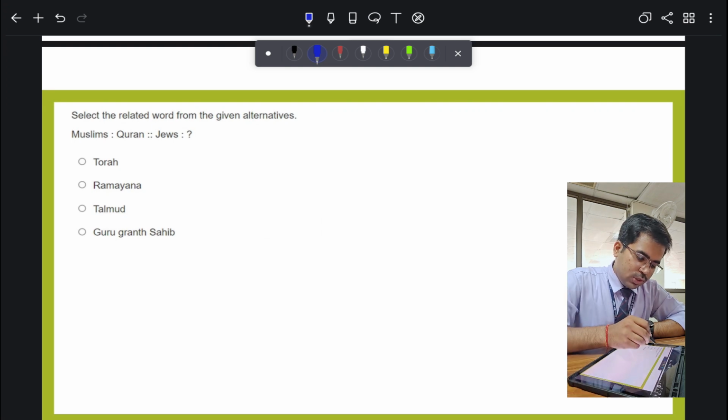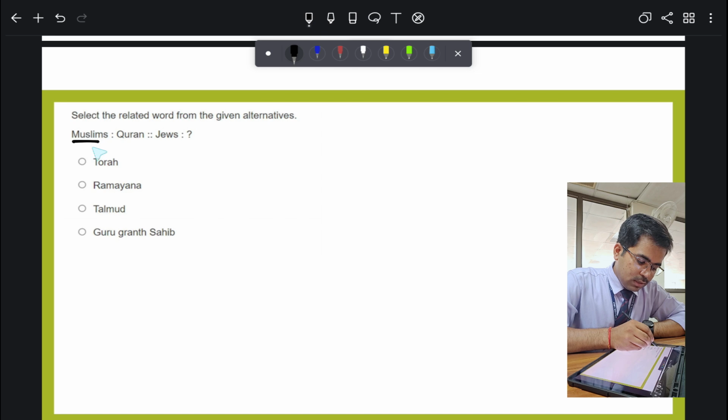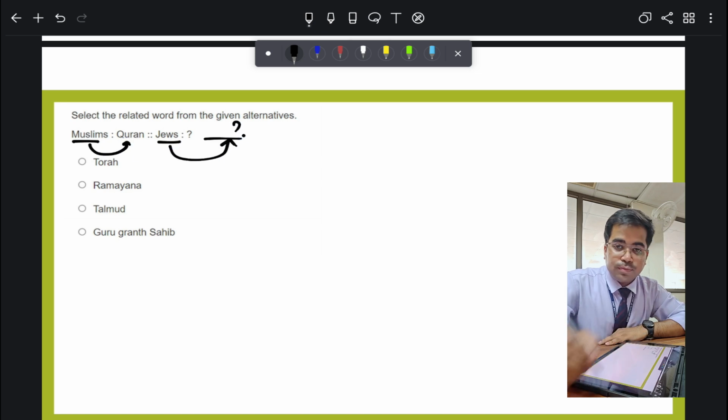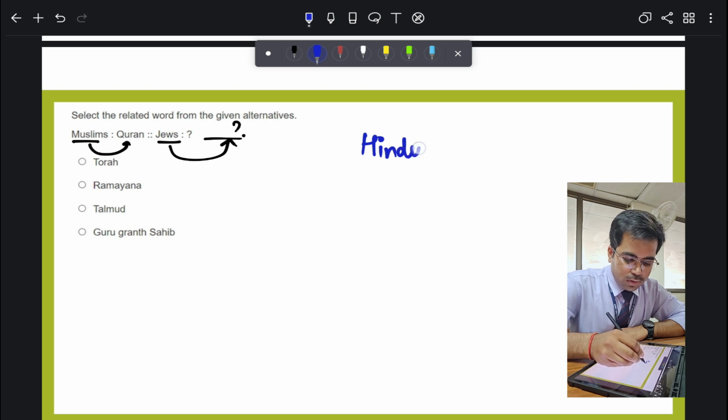Now, the question says: select the related word from the given alternatives. The first part is Muslim is related to Quran. What about the Jews? I will not tell you the answer yet, because we need to know something more. These are religious books. The religious book of Hindus, all of you know, is Ramayana.